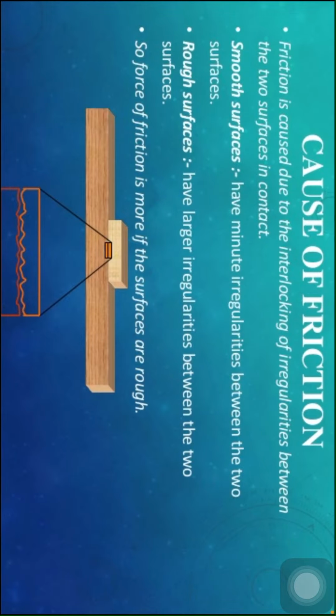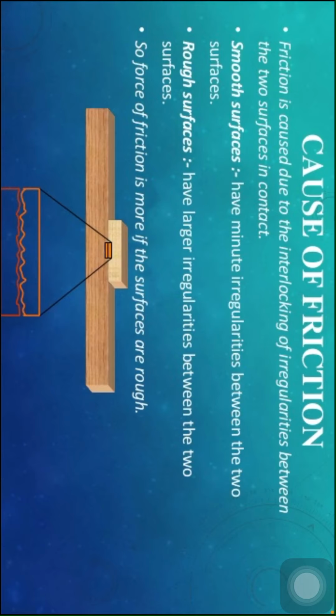Cause of friction. How does friction arise? Friction is caused due to the interlocking of irregularities between the two surfaces in contact. For example, smooth surfaces have minute irregularities between the two surfaces. Rough surfaces have larger irregularities between the two surfaces. So the force of friction is more if the surfaces are rough.